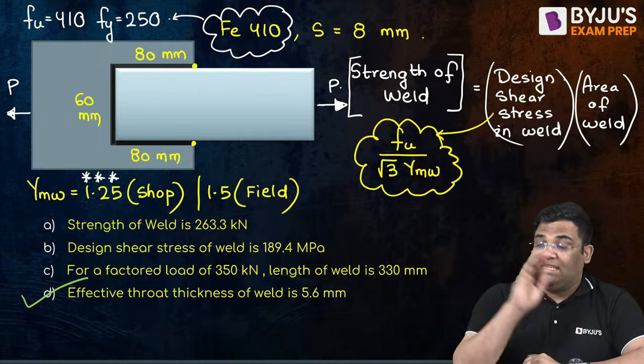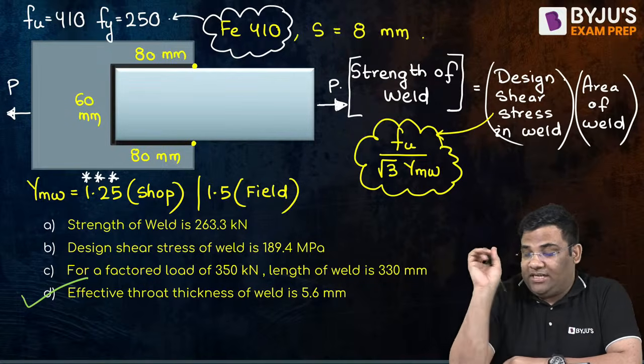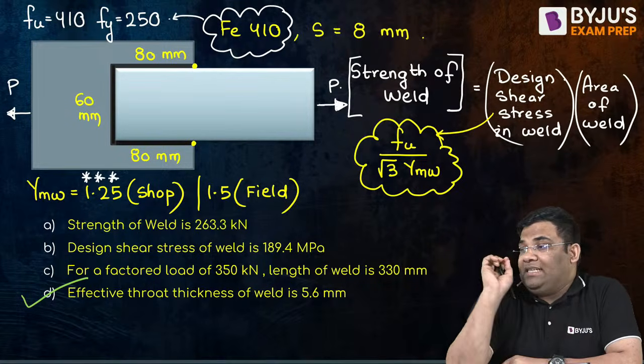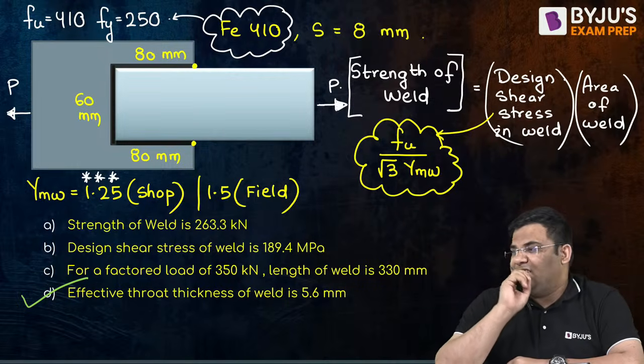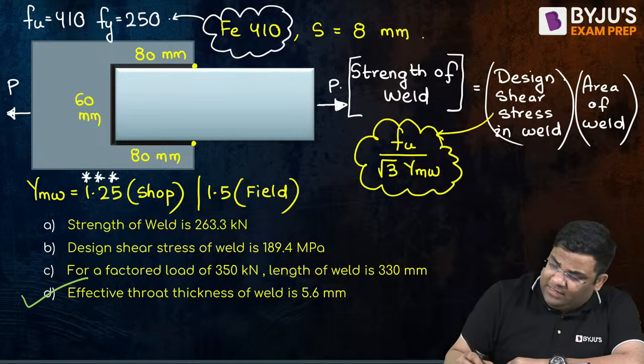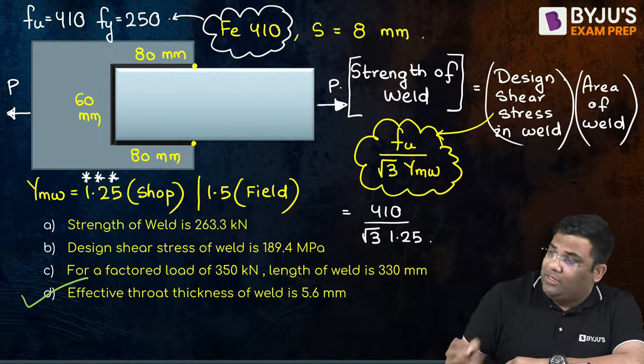Now tell me, what is the design shear stress you are getting? Suppose I am putting the value 410 divided by root 3 and divided by 1.25. How much are you getting? Tell me.